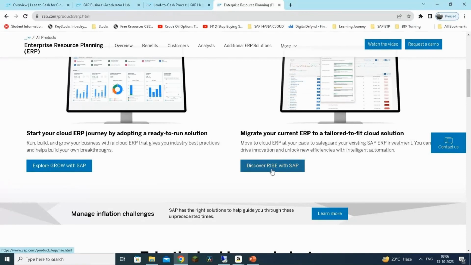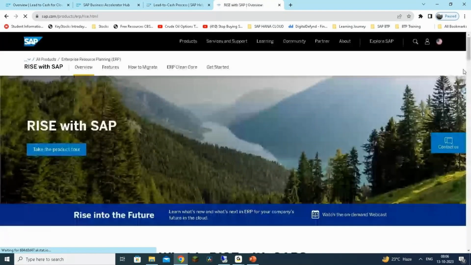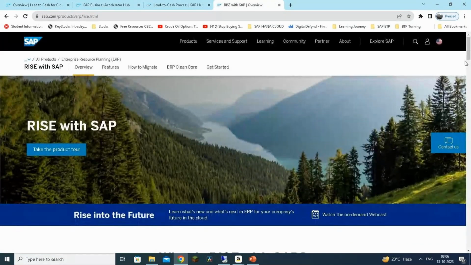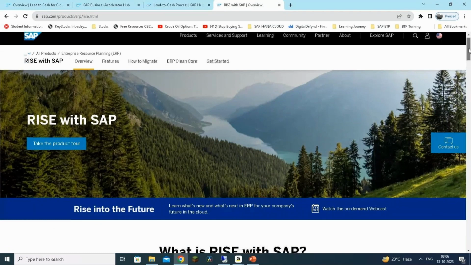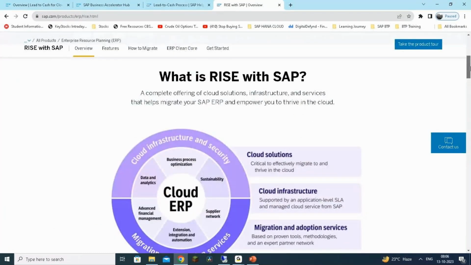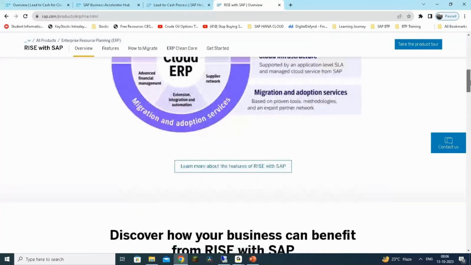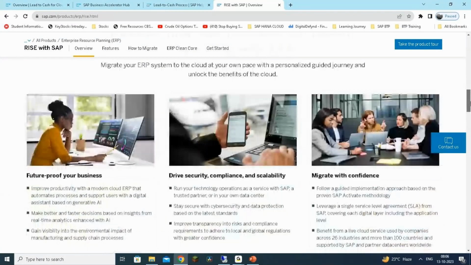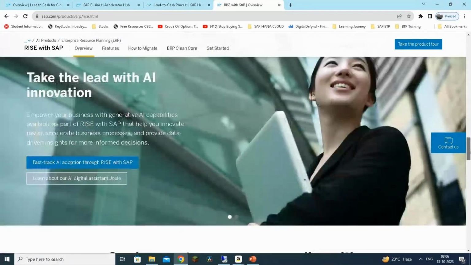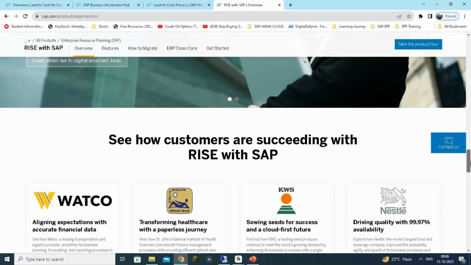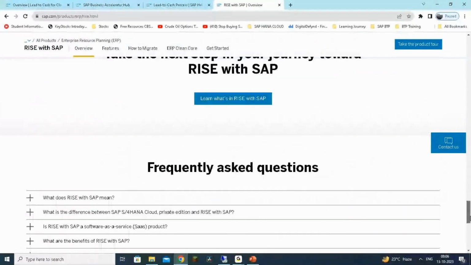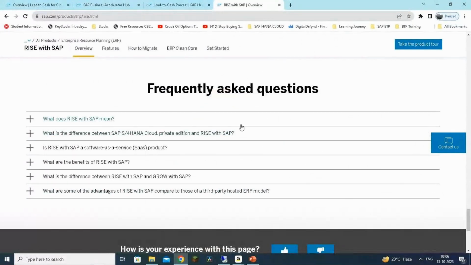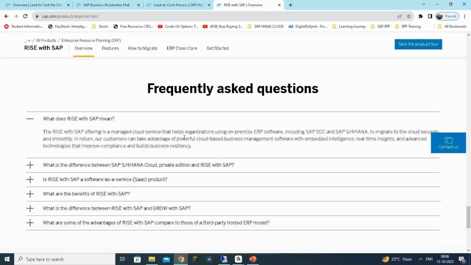Here, if you go to Discover Rise with SAP, they are giving you the overview of this solution called Rise with SAP. We know all that. I already explained what they are basically offering. They are giving complete end-to-end solutions with S/4HANA Cloud Private Edition as a core. Now here at the end you can find these FAQs, so you can find simple information.